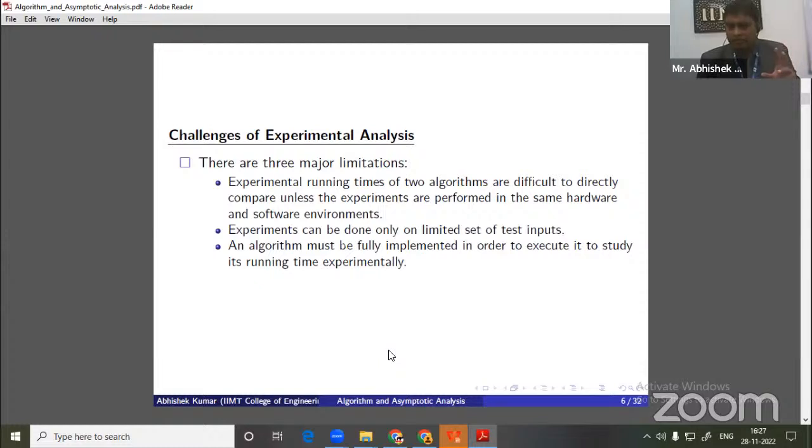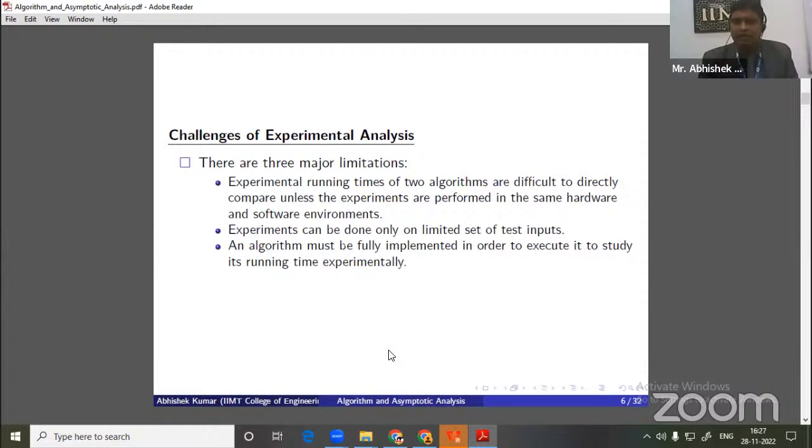That is the first case. As well as for any input, we have to design the test cases, and there may be only a finite amount of test cases we are able to design. So if we cannot write the experimental test cases, we cannot get the correct time for all types of inputs.